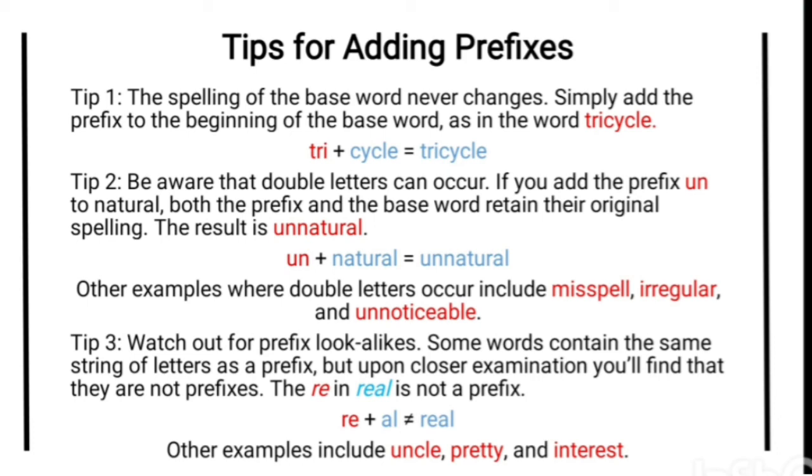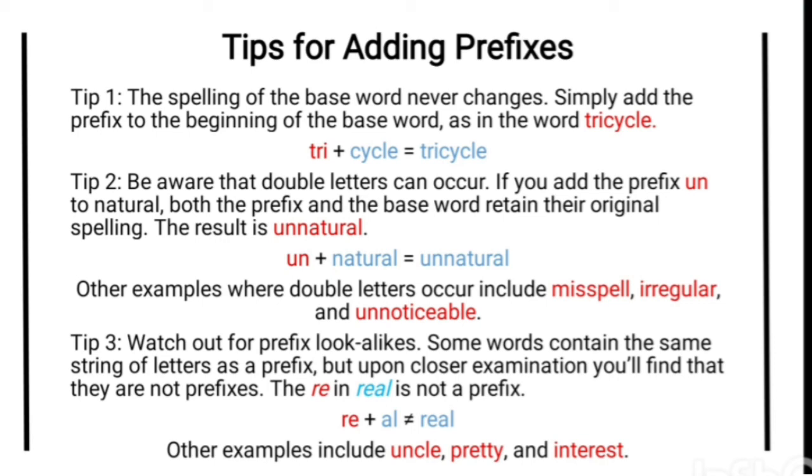Tip 3. Watch out for prefix lookalikes. Some words contain the same string of letters as a prefix, but upon closer examination you will find that they are not prefixes. For example, re in real is not a prefix. Other examples include uncle, pretty, interest.